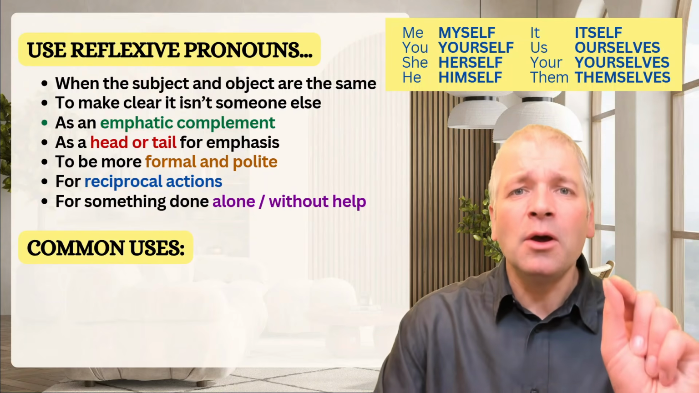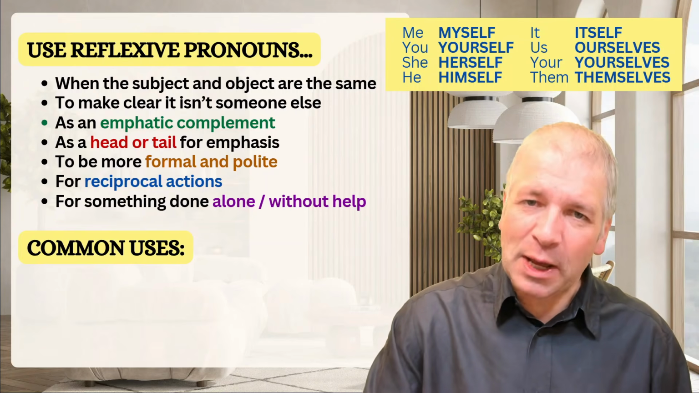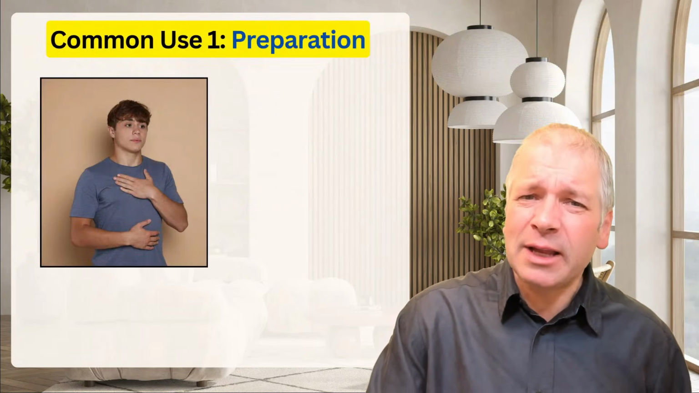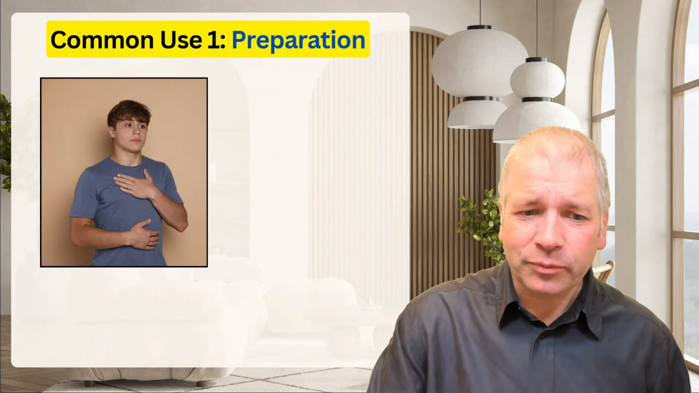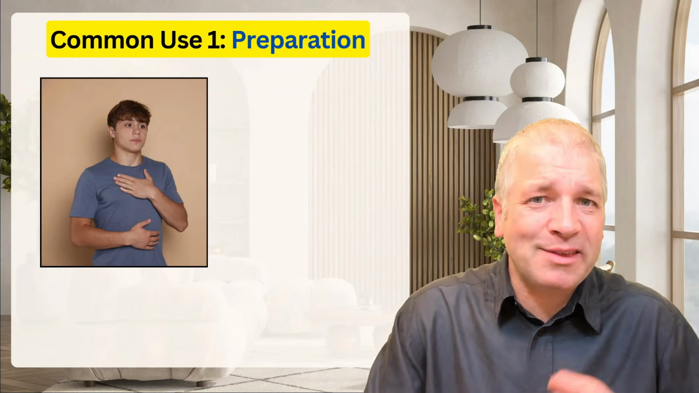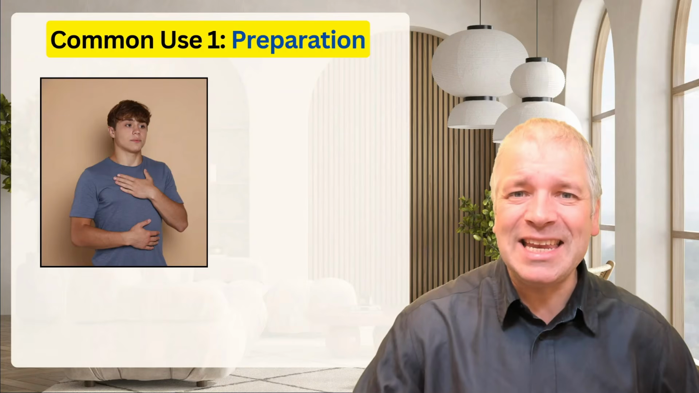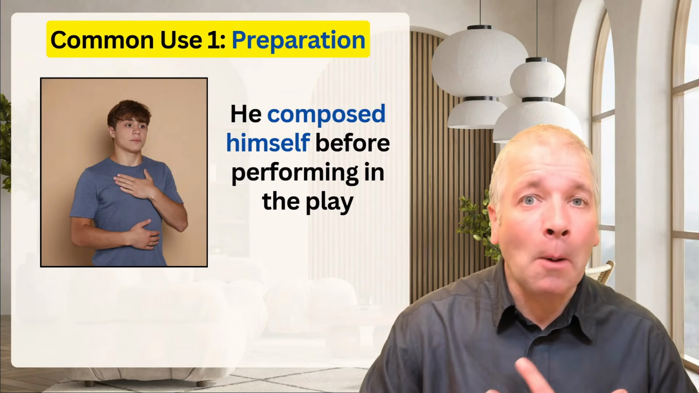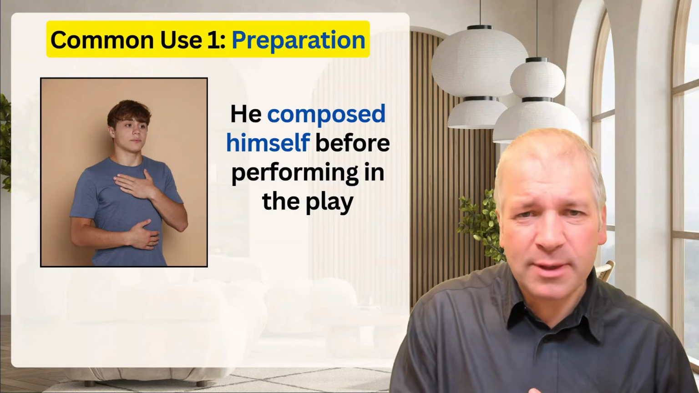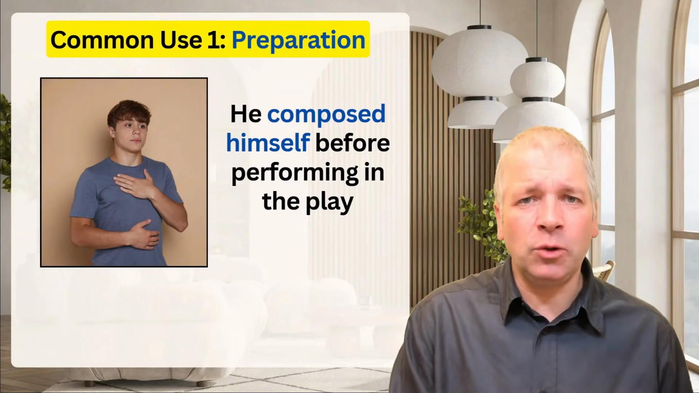But there are certain words and verbs that commonly go with reflexive pronouns, and we're going to look at that now as we look at common uses. Firstly, to do with preparation. Look at this boy. He looks like he's getting ready to go on stage to perform in a theatre in front of hundreds. He's feeling a bit nervous. He needs to get ready. So he composed himself before performing in the play. Compose himself means get himself ready and in the right frame of mind to do what he needs to do.